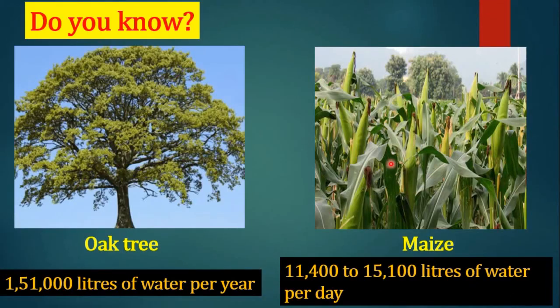Students, do you know that the oak tree releases about 1,51,000 liters of water into the air by the process of transpiration in 1 year? Whereas a maize crop in an area of 1 acre gives out about 11,400 to 15,100 liters of water per day.